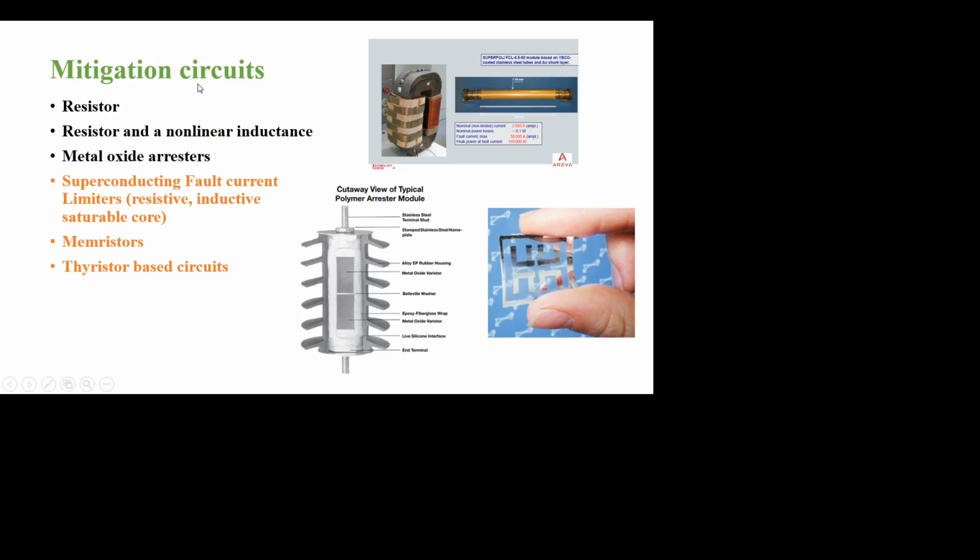Once ferroresonance is incepted, the mitigation circuits being used are a resistor, a combination of resistor and a nonlinear inductance, and metal oxide arresters, which are implemented to suppress the ferroresonance oscillations. Superconducting fault current limiters, MEM resistors and thyristor based circuits are proposed as mitigation circuits to suppress the ferroresonance mode.